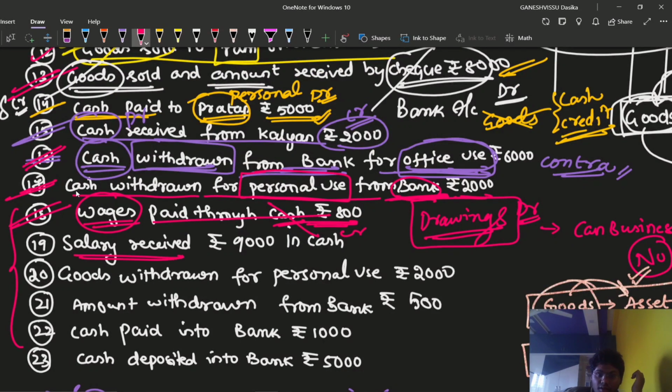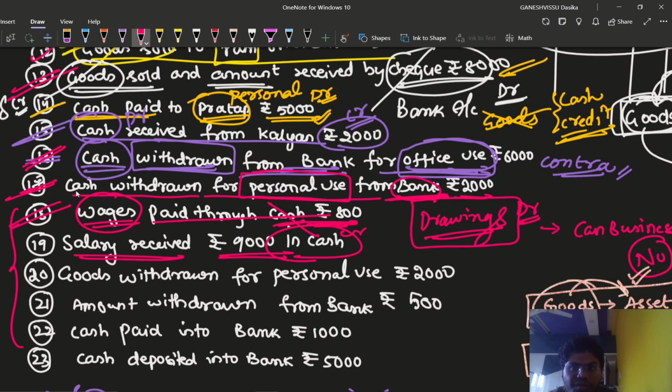Now salary received rupees 9000 in cash. So what is coming into the business? Salary is coming in the form of cash. We are persons now. We are working for some other firm, some other business. So for which we are going to receive the cash in the form of salary. So can we say that cash is receipt? Receipt is like an income, right?